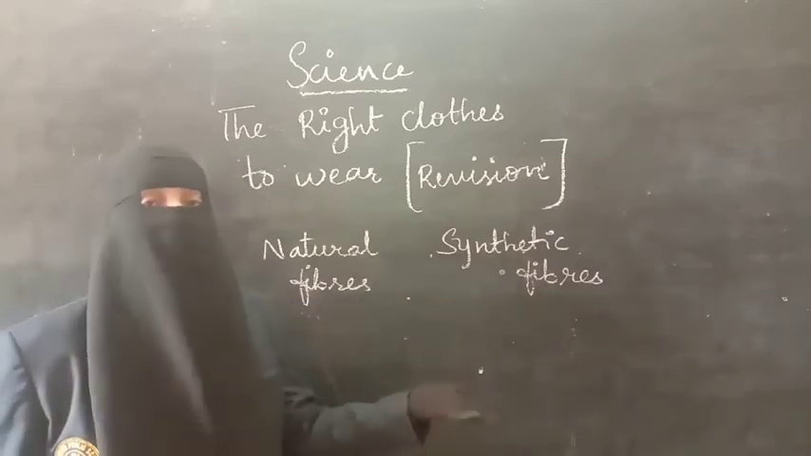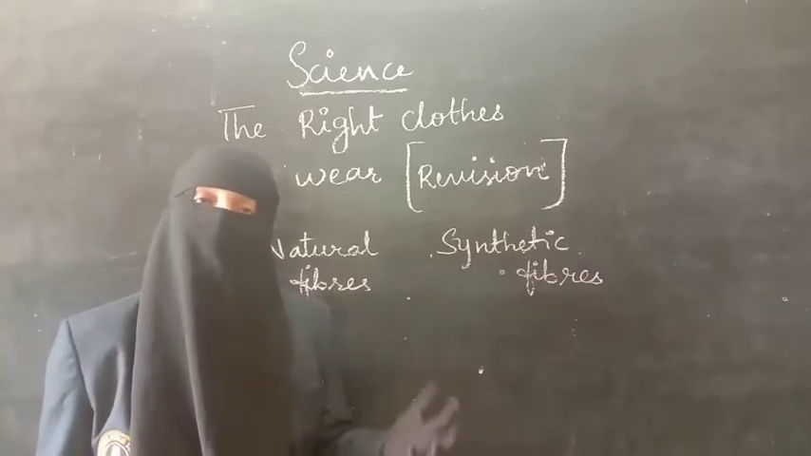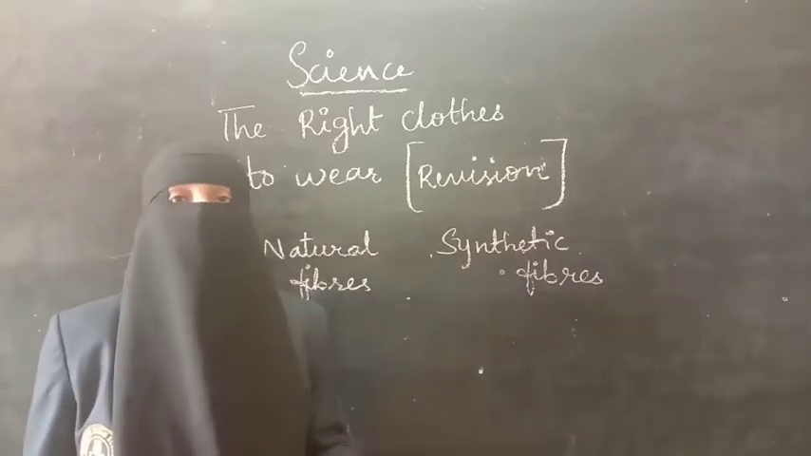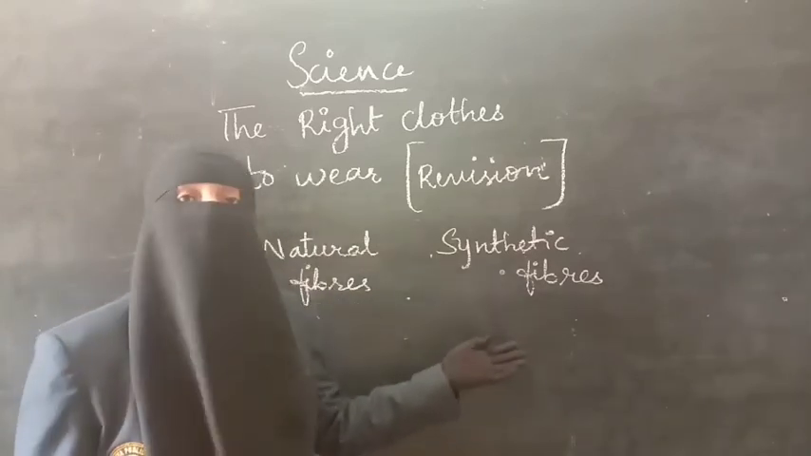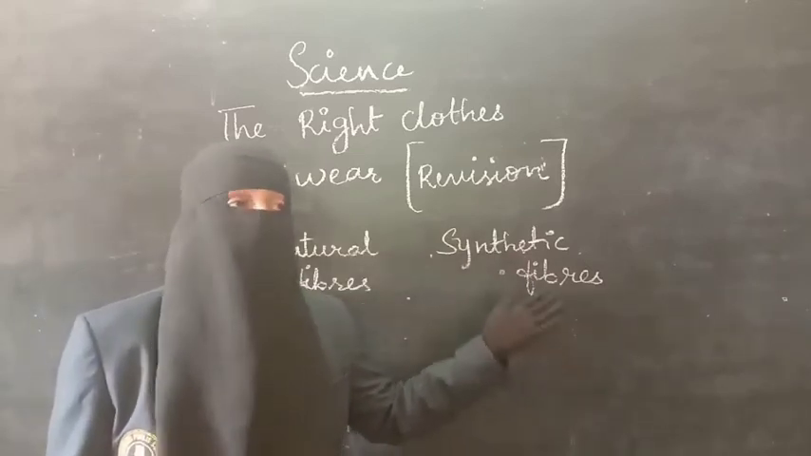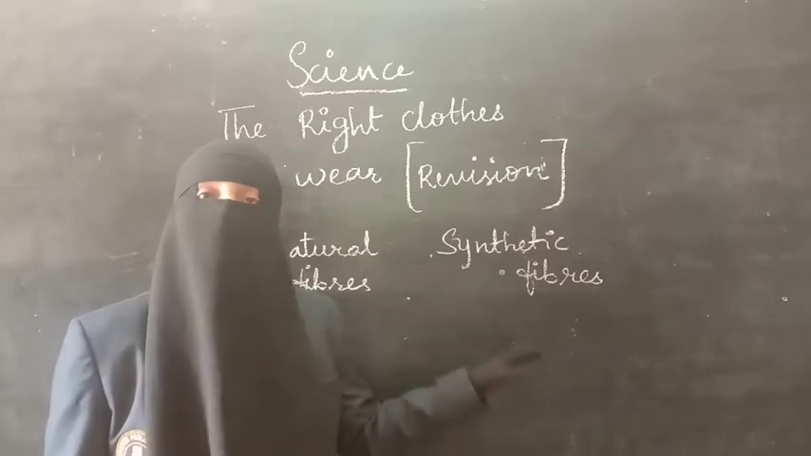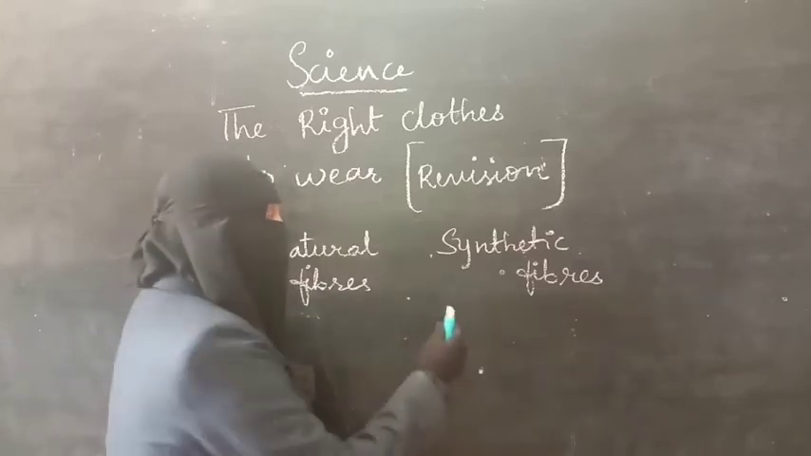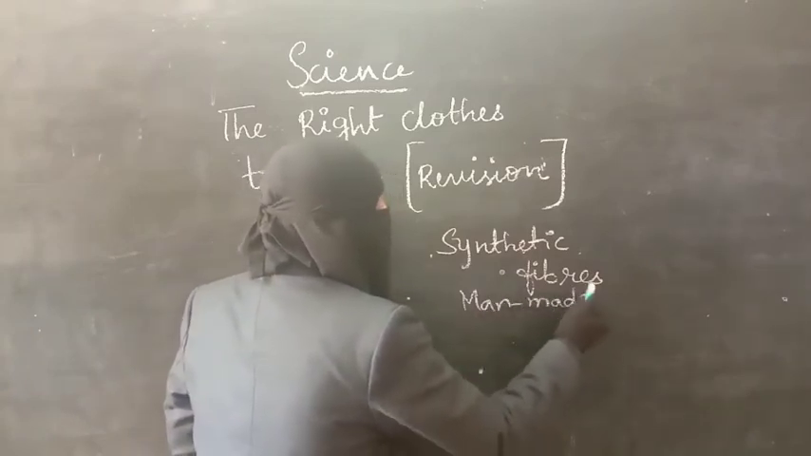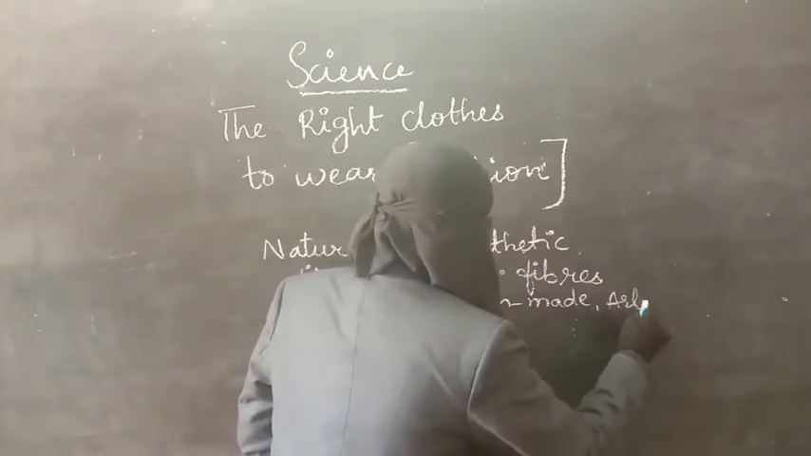They are present on the plants and the animals, so we have to take the fibers out from them. From those fibers we make fabrics, and we use those fabrics in our day-to-day life. Whereas synthetic fibers are the opposite of natural fibers. Synthetic fibers are not found in nature. They are artificially made, man-made. So synthetic fibers are also called man-made fibers, or artificial fibers.